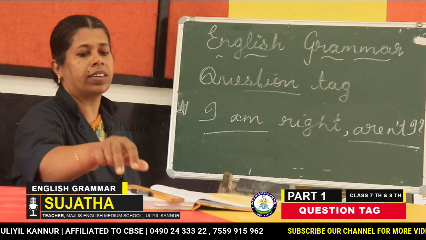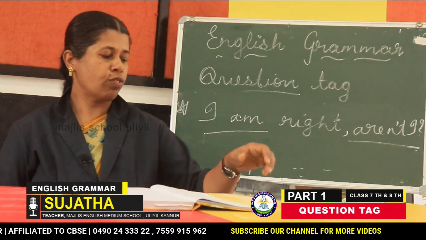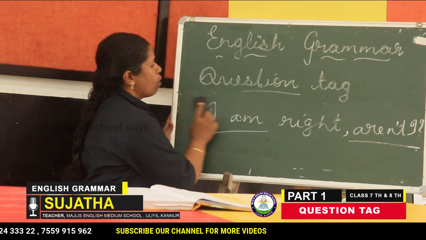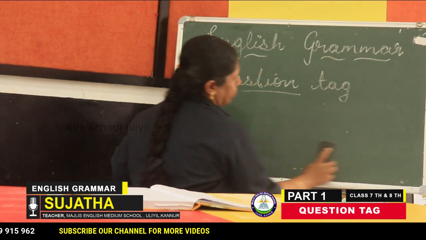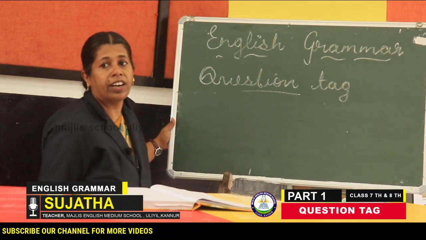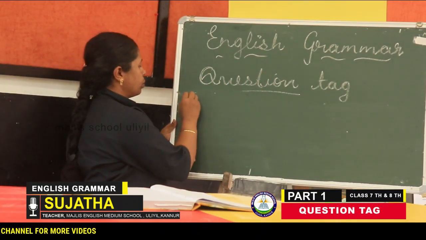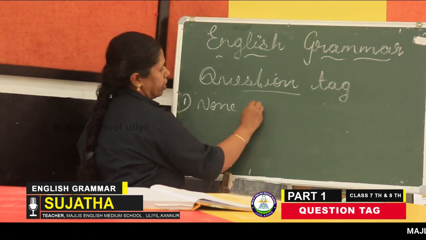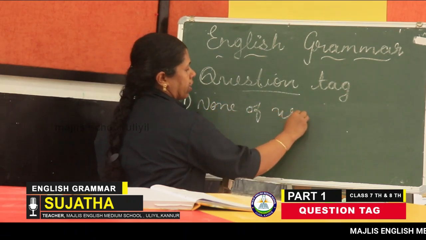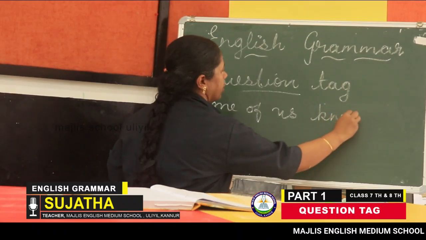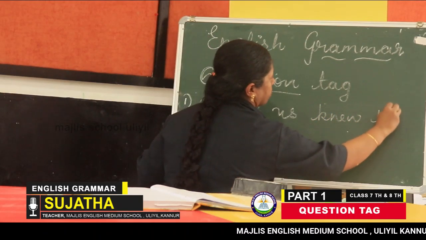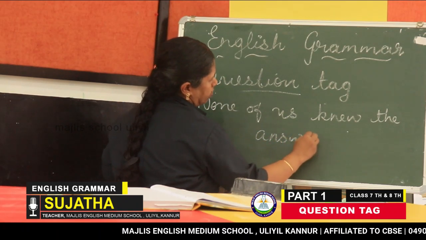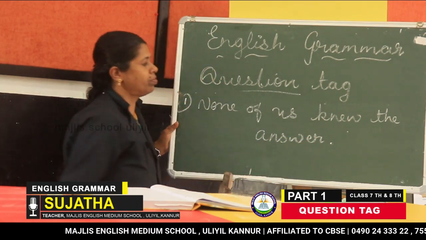Just take down: none of us knew the answer. None of us knew the answer. Which is the verb here?